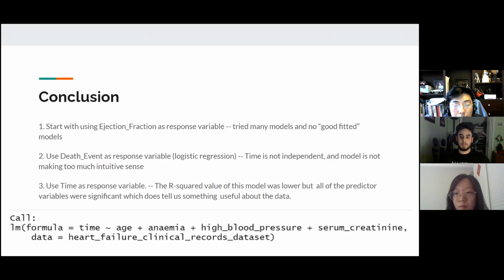And just to recap on what we did, we started with using ejection fraction as our response variable. We tried many models, and there were just no good fitting models in the end. As a result, we used death as our response variable. In this case, logistic regression was implemented due to the fact that death is a categorical variable. Time is not independent, and the model is not making too much intuitive sense. That's a problem with this model. So at last, we decided to use time as the response variable. The R-squared value of this model was lower, but all of the predictor variables were significant, which does tell us something useful about our data. And underneath is our final model.